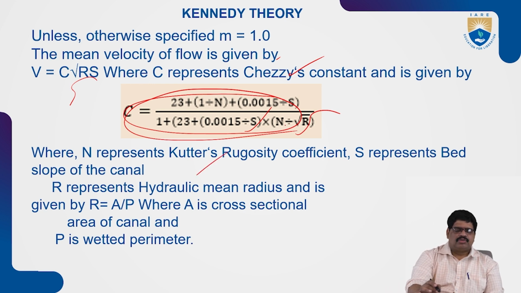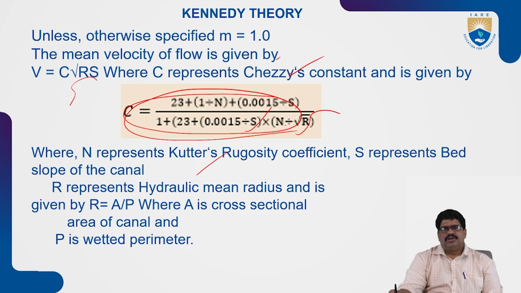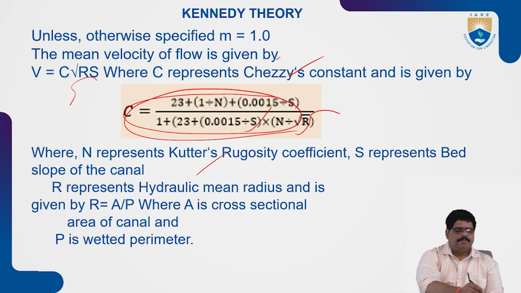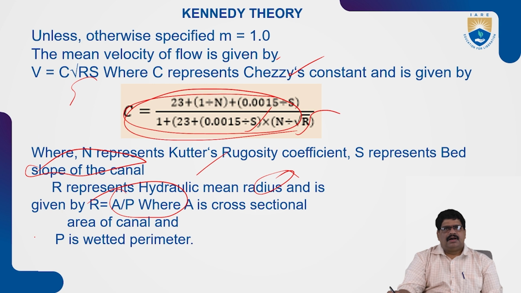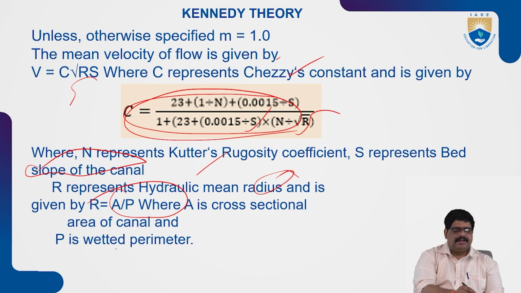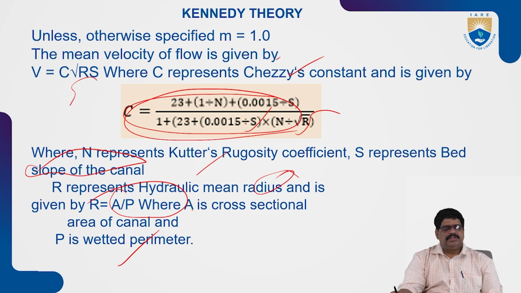N represents Kutter's rugosity coefficient, and S represents the bed slope. R represents the hydraulic mean radius, R equal to A by P, where A is the cross-section area and P is the wetted perimeter. So this is briefly Kennedy's formula.